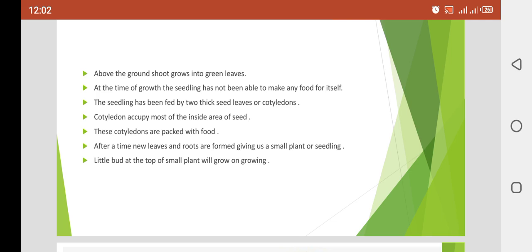After some time, new leaves and roots form, giving us a small seedling. After some time, they develop into a new plant. The little bud at the top of this small plant will keep growing. A little bud develops at the tip, and later it develops into a proper plant.